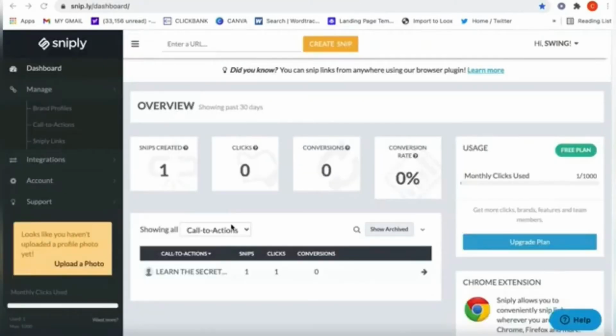Okay, this is what your Sniply.io dashboard will look like. Now, keep in mind, again, if you're going with the free version here, like I'm doing, whatever product you are choosing to promote in this way I'm going to show you, the name that you signed up with needs to relate to that. Okay, so I am doing this golf thing. You can do whatever you want. So I put in Swing Master. Okay, so I'm going to show you how this works.